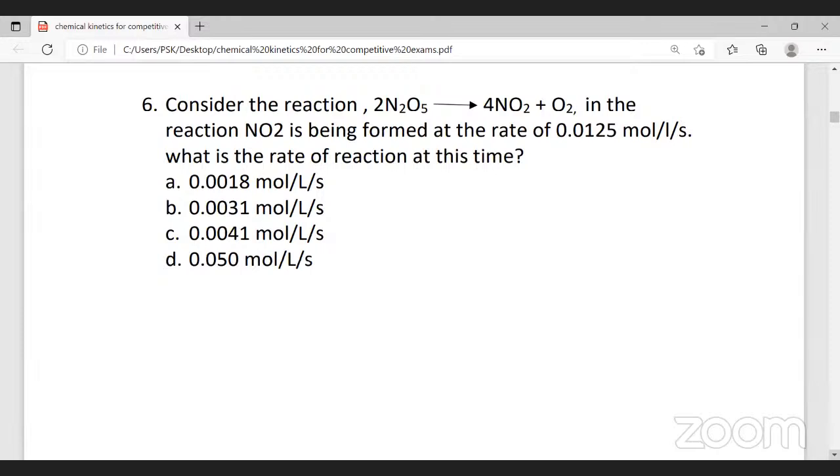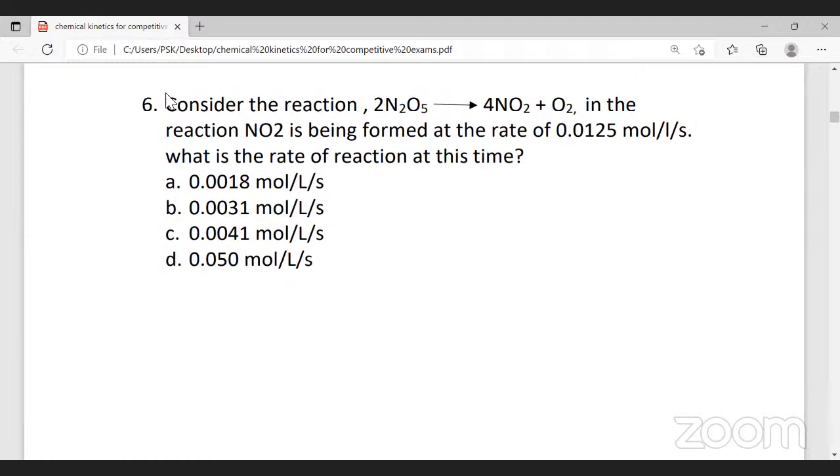Now, for the people who are new and who have joined today, we'll have to understand a few concepts, based on which we are going to work out some problems. Chemical kinetics is a branch of physical chemistry which deals with the study of the rate, speed, or velocity of a reaction. Not only that, it also deals with the mechanism in which the reaction takes place.